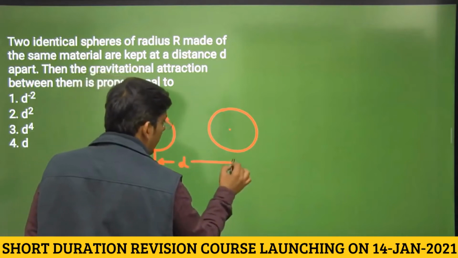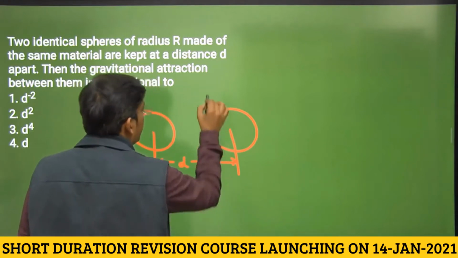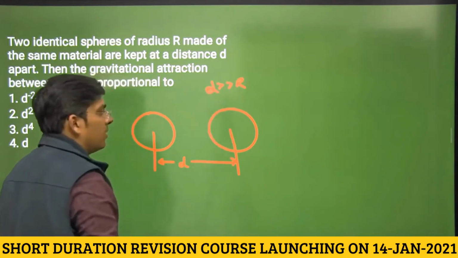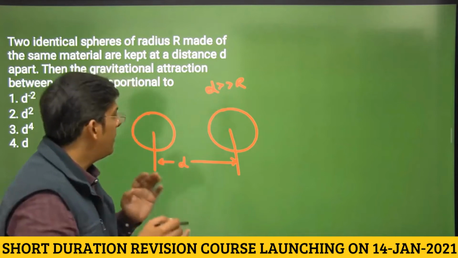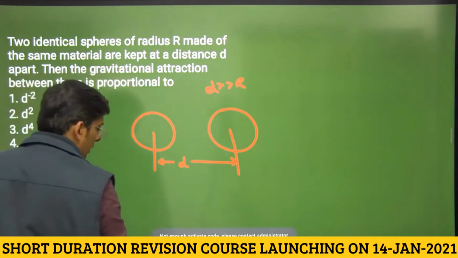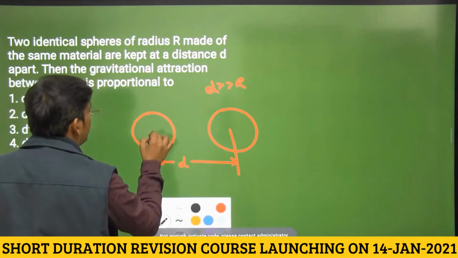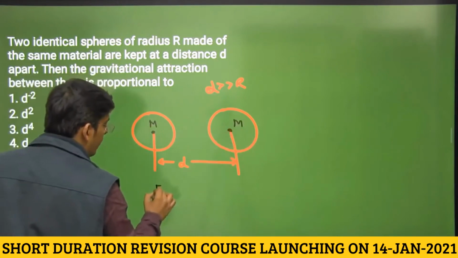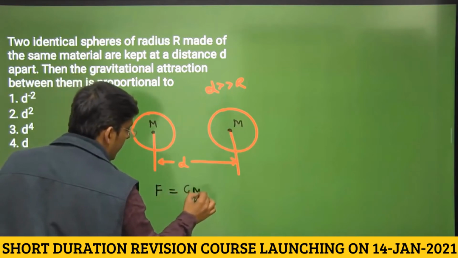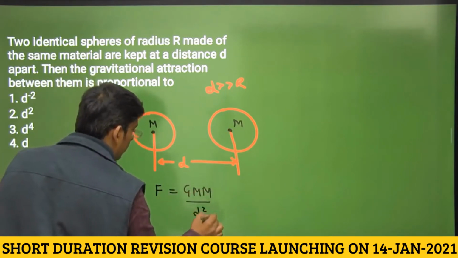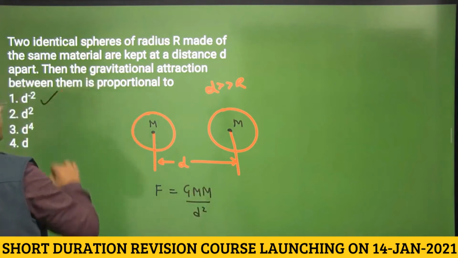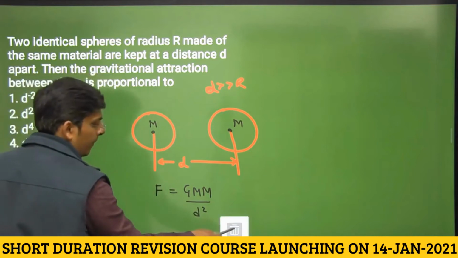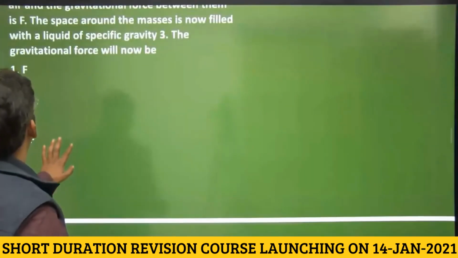Let us assume that capital D is much greater than the radius of these spheres, although it must be given in the question. So we can now treat these spheres as point masses, and obviously the gravitational force is going to be capital G m1 m2 divided by d square. So force is proportional to d raised to the power minus 2, dear students, right? It was an easy question. Let's move on to the next question.